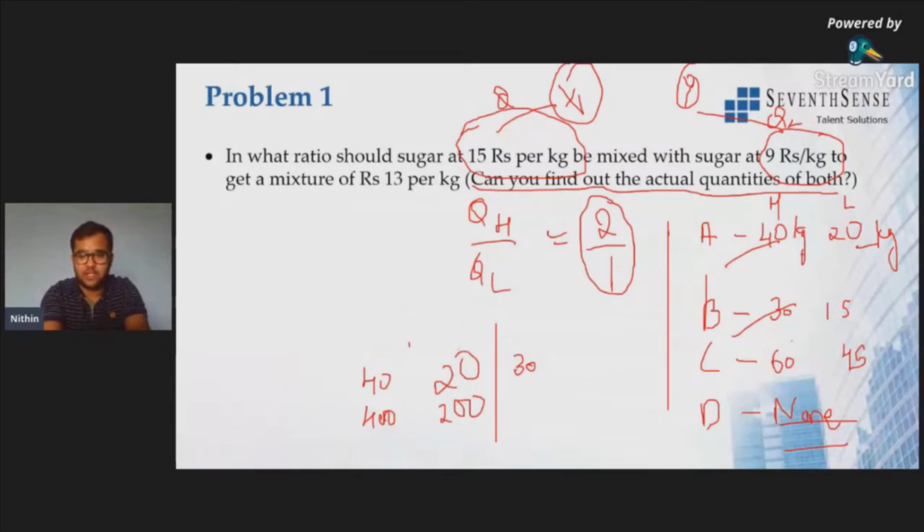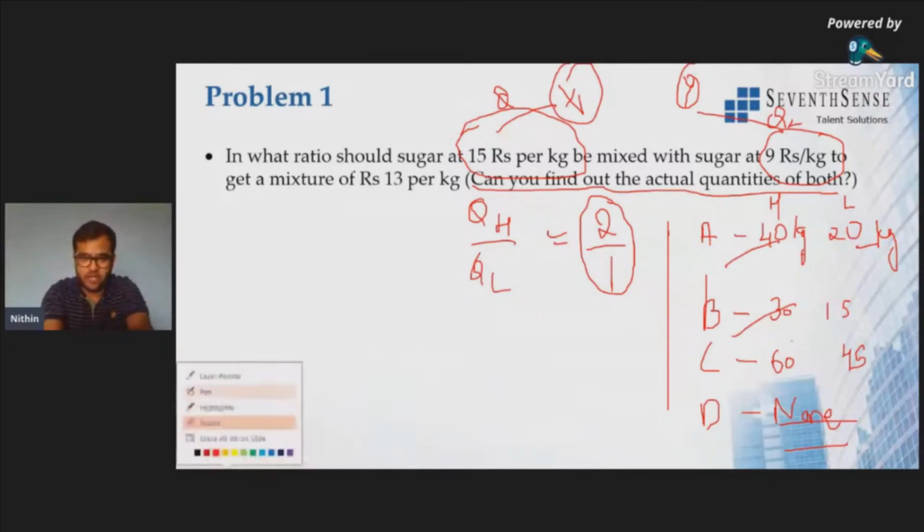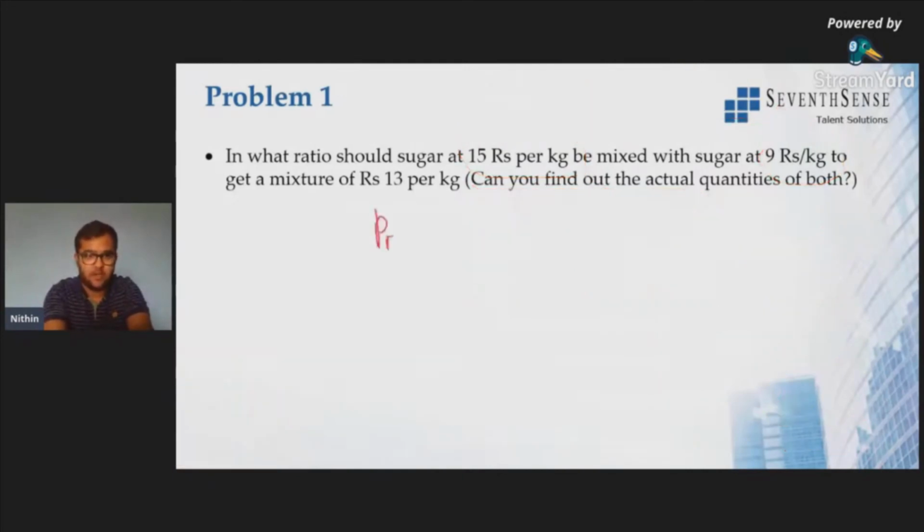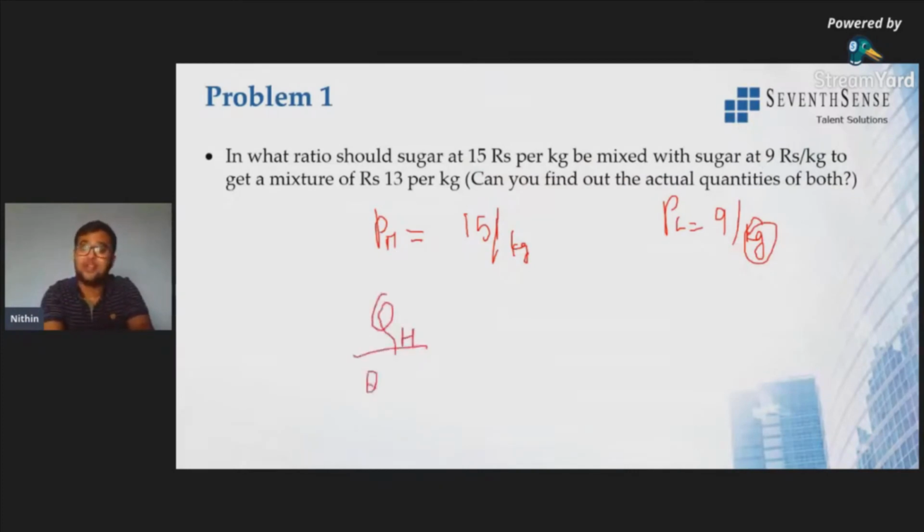See, now the options are just 40 kg and 20 kg, and 30 kg and 15 kg. I'll just give the examples once again. Now we know this is price. Price of higher quantity is 15 per kg. Price of lower quality rice is 9 rupees per kg. So we do not know actual units. The final quantity we are getting, quantity of higher over quantity of lower, is in the ratio, not the actual quantity. It is in the ratio 2 by 1.